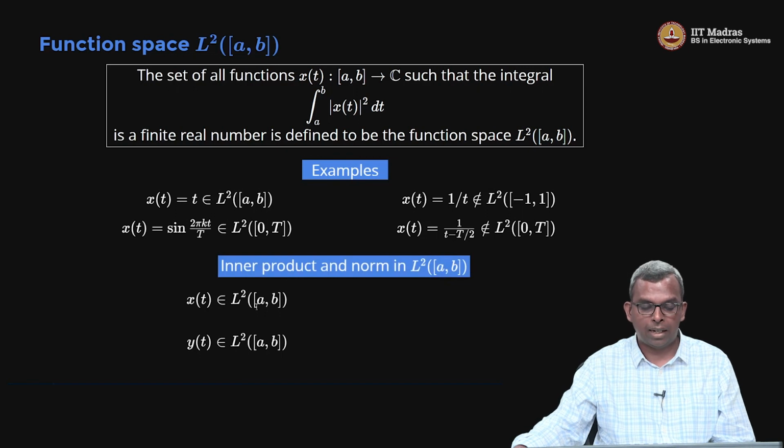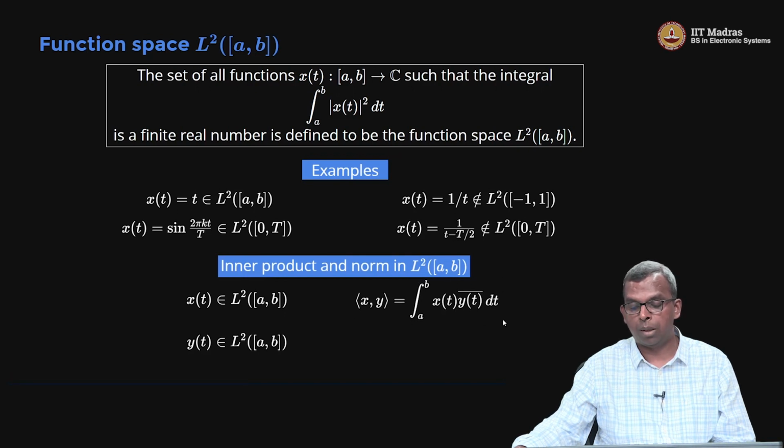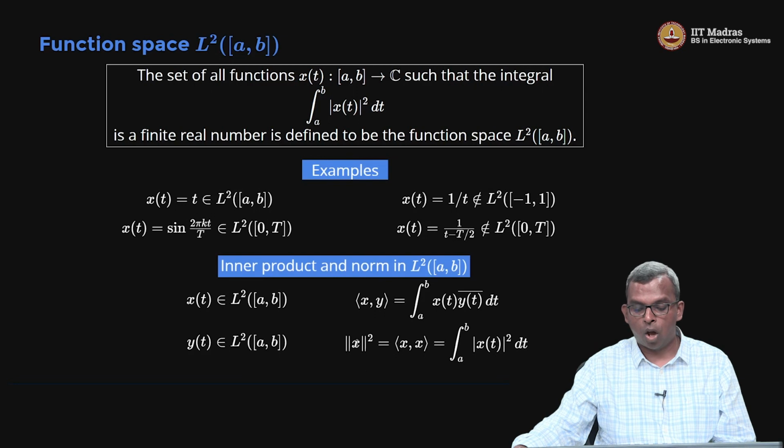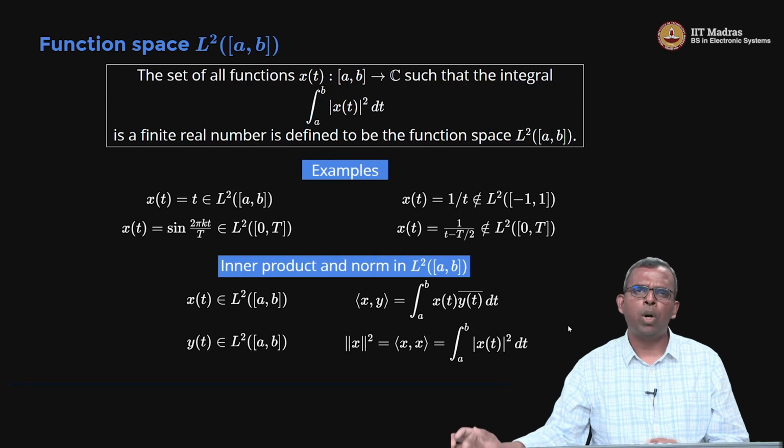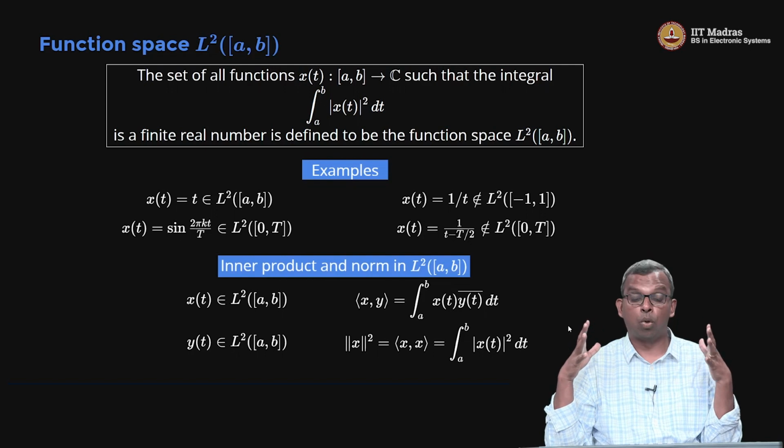Let's say x of t is in L2, y of t is in L2 in interval a b, then the inner product of x and y can be defined as integral from a to b x of t y of t bar dt. Okay, so this is a very important definition to keep in mind. In function space, the inner product is integration, integral a to b x of t y of t bar, and of course norm x squared is inner product x comma x, integral a to b mod x of t squared dt.